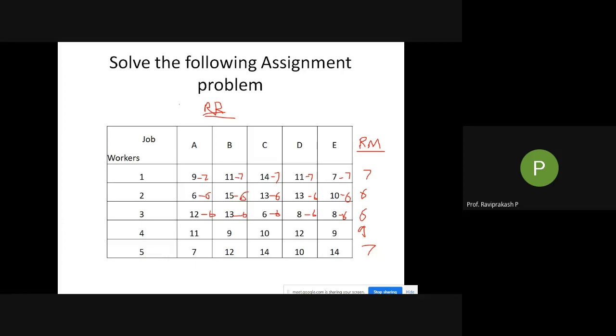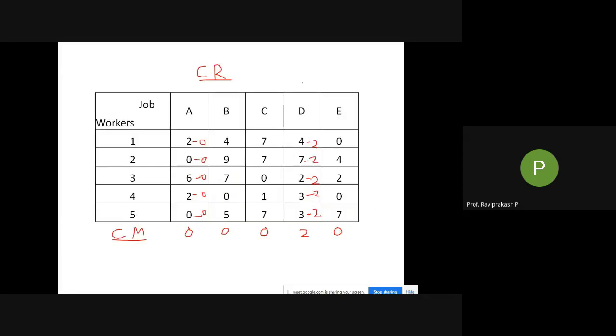First, what we did is row reduction. We found the row minimum. We have written all the row minimums here. Then using this row minimum, we subtracted it from the other numbers in that particular row. Similarly we do this for all the rows, so this is row reduction. After row reduction we get this particular matrix.